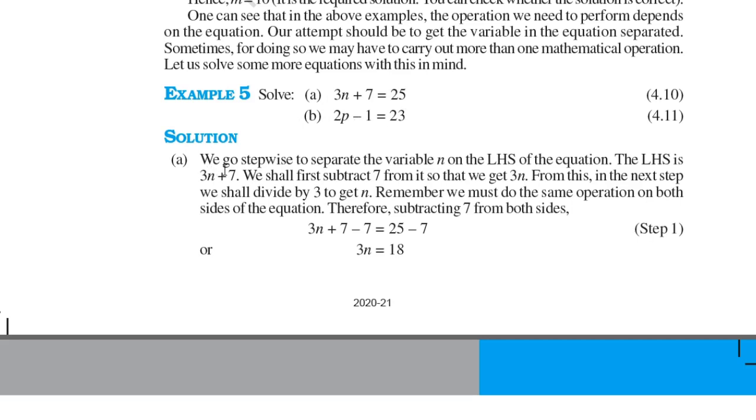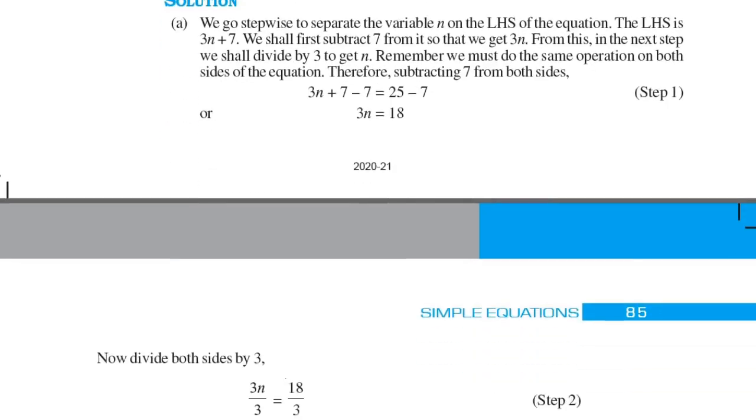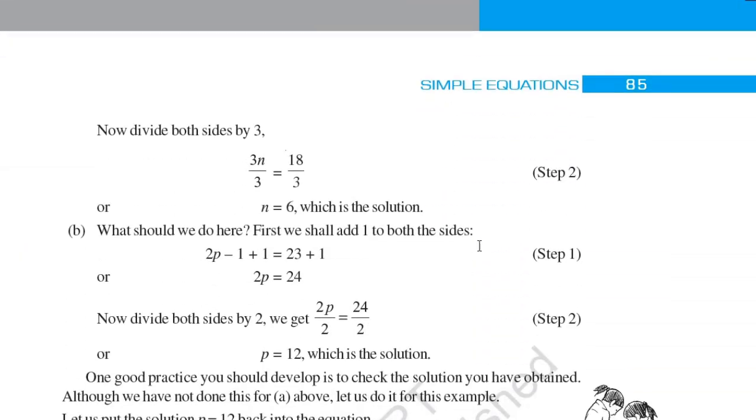For the first, we go stepwise to separate the variable n. We have to separate the variable n on the LHS of the equation so that it becomes only n. The LHS is 3n plus 7. We shall first subtract 7 from it so that it becomes 3n. From this, the next step is we shall divide it by 3. So we will get simply n. Remember, we must do the same operation on both sides of the equation. So first we subtracted 7 on both sides, and after subtracting 7, we get 3n is equal to 18, and then dividing by 3, we get n is equal to 6, which is the solution.